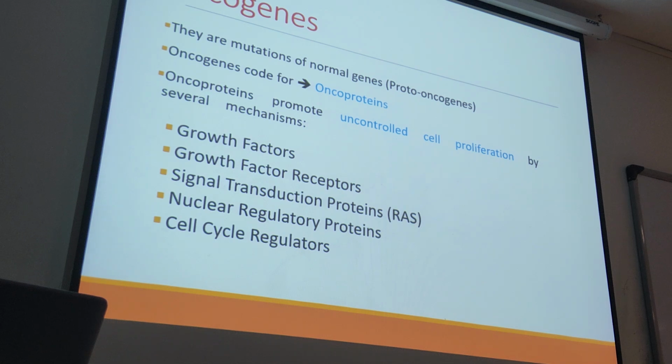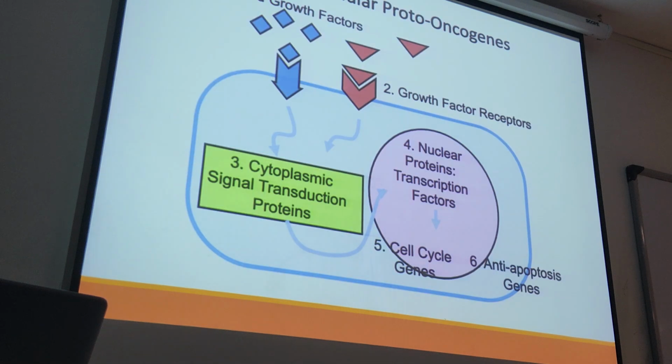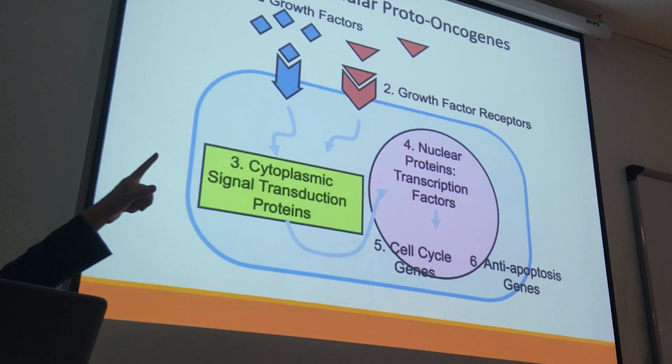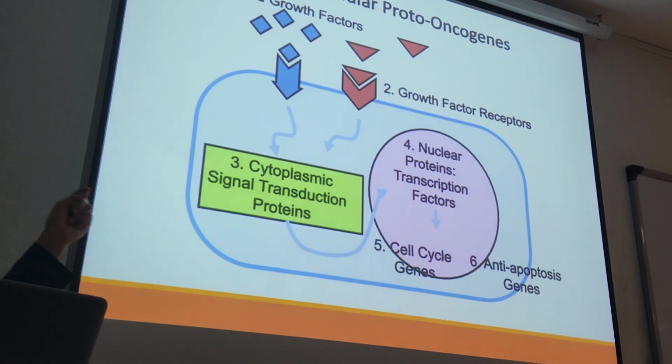If you want an example of genes that are important in the process of oncogenes, they could be genes that control the growth factor receptor, signal transduction protein, nuclear regulatory protein, and cell cycle regulator. I'll show you here. You can consider this the cell, and from the outside there is a growth factor receptor.